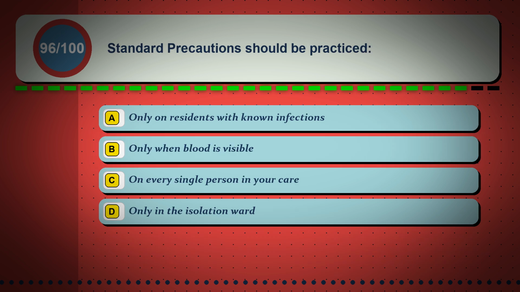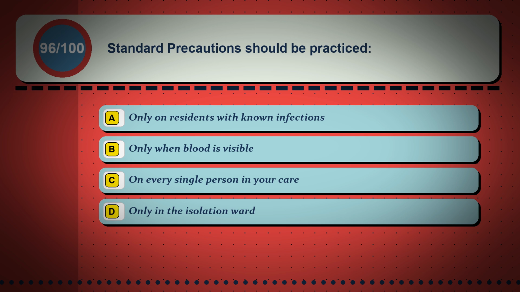Question 96. Standard precautions should be practiced. Option A, only on residents with known infections. Option B, only when blood is visible. Option C, on every single person in your care. Option D, only in the isolation ward.